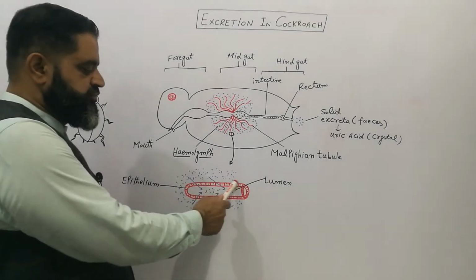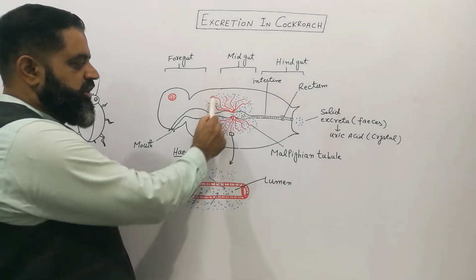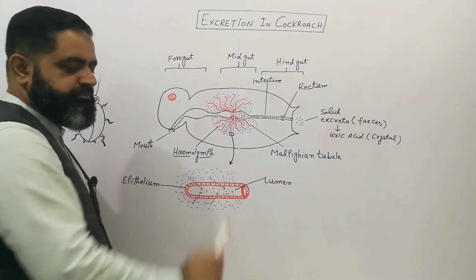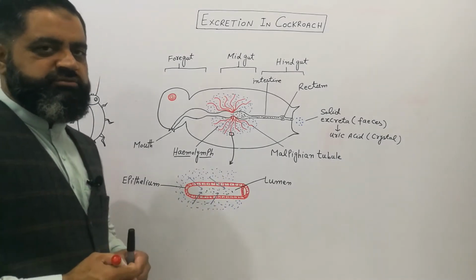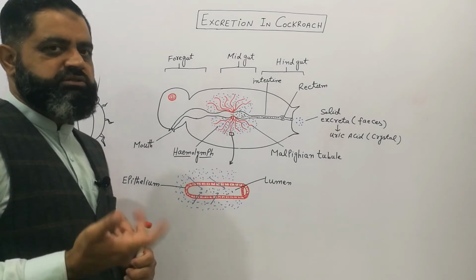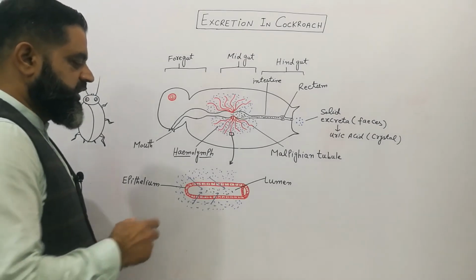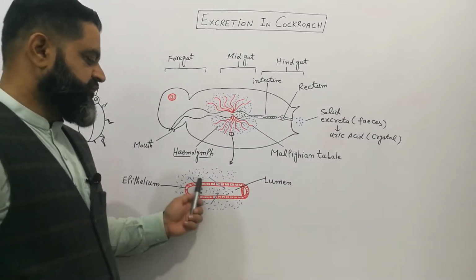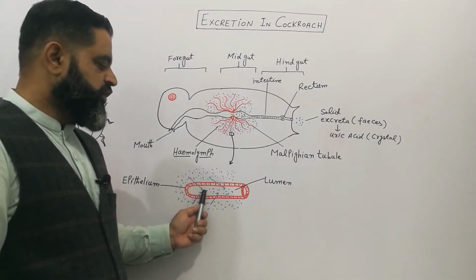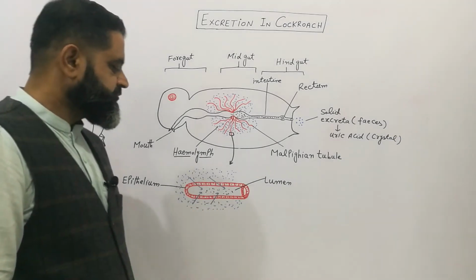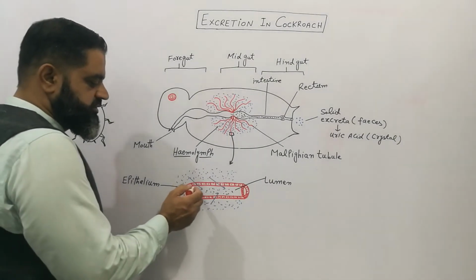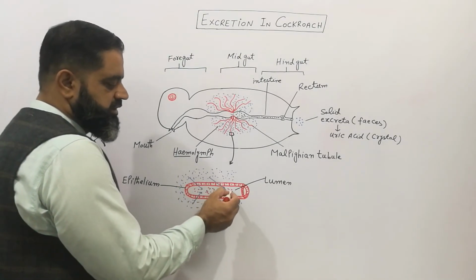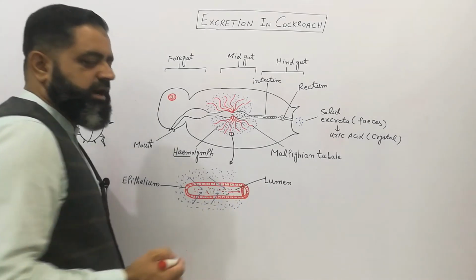As you know, this tubule is suspended in the hemolymph, as you can see in the blue area. So this is also hemolymph. Hemolymph contains waste material like uric acid, some other salts and water. Water and other salts move actively or with the help of diffusion into the lumen of the Malpighian tubule. When these molecules move into the Malpighian tubule lumen, then they are transported to the gut.